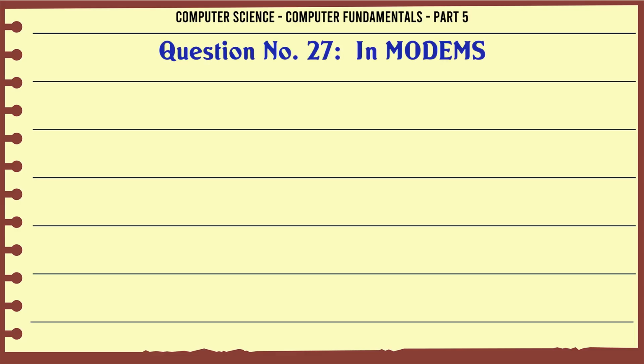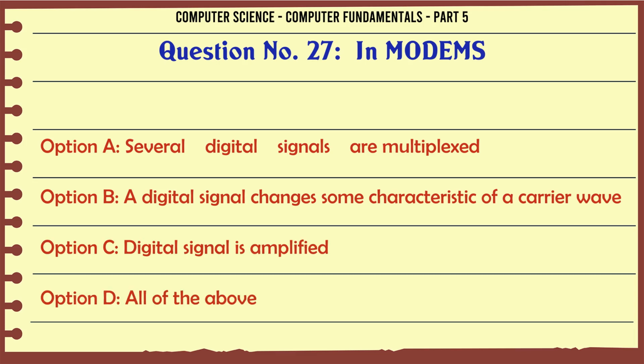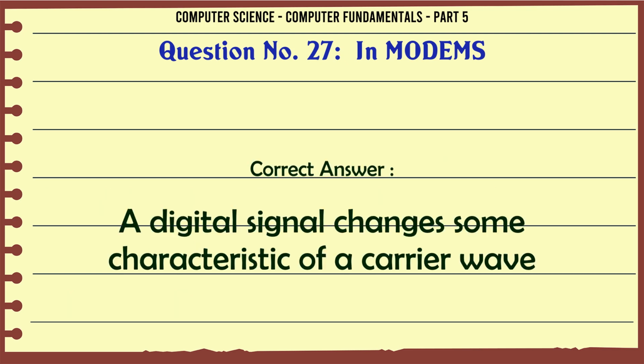In modems, A. Several digital signals are multiplexed. B. A digital signal changes some characteristic of a carrier wave. C. Digital signal is amplified. D. All of the above. The correct answer is a digital signal changes some characteristic of a carrier wave.